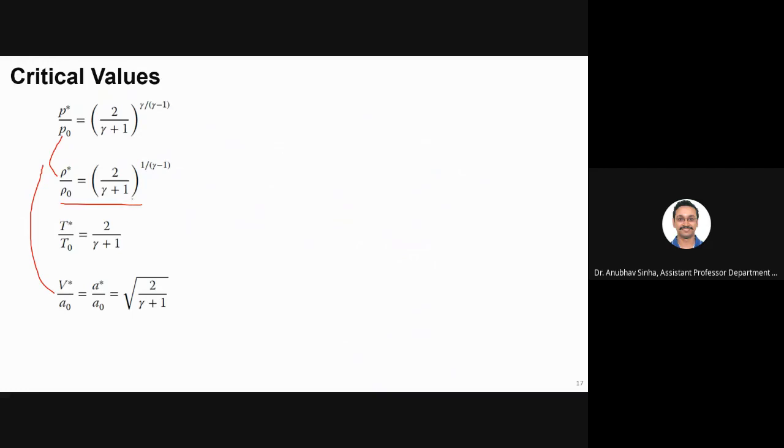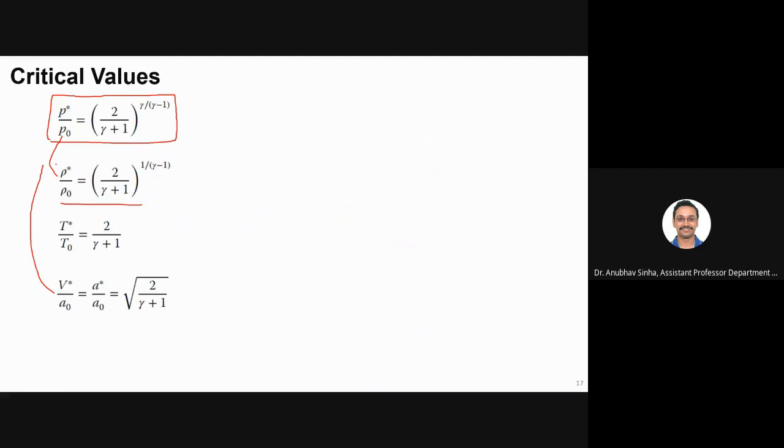So using all that, we have just derived the relation for all of them. Are you getting this or not? I know how density depends on pressure, and I have derived the relation for pressure for critical conditions. So simply I will replace that in the density relation.